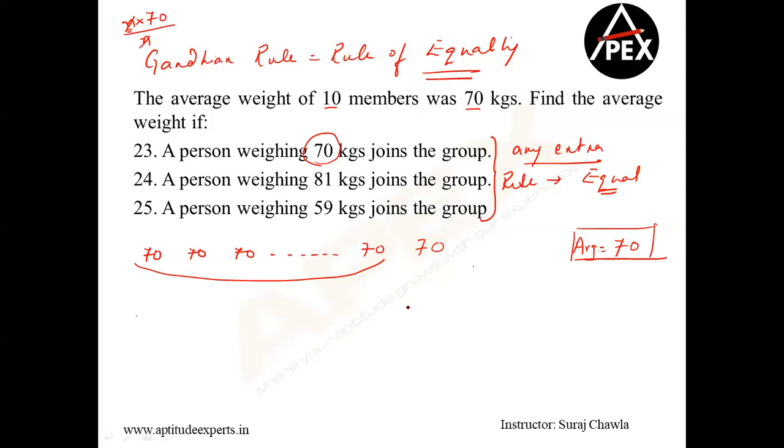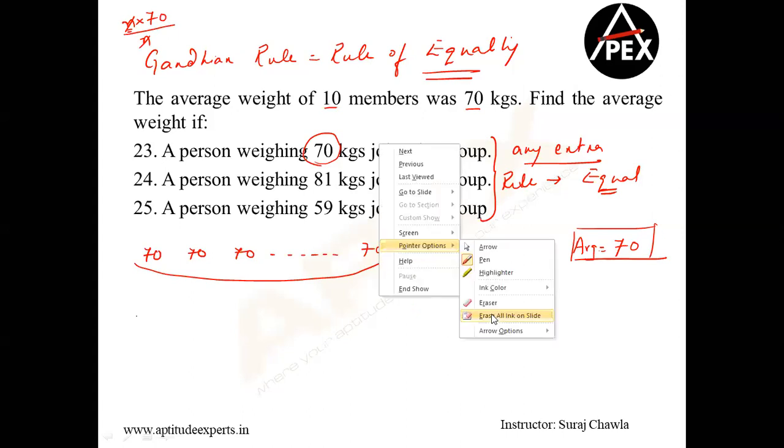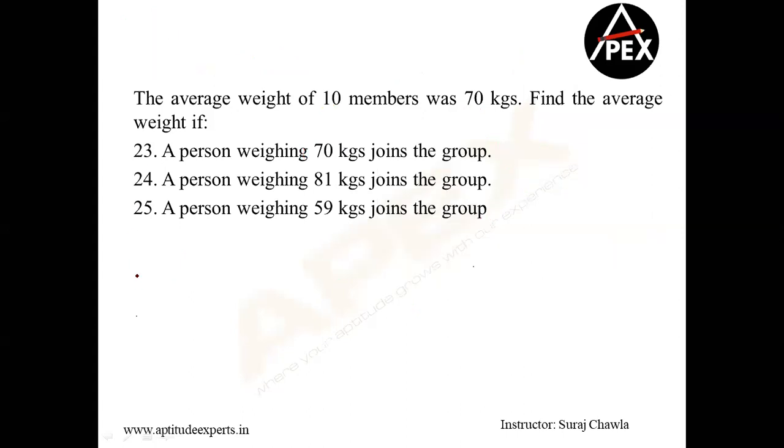Clear? This was the first example. Now let's look at the second example here. Now the game is pretty clear. Try to understand the game. All of you are playing the game. Let's say I want to enter the game. Right? So one of you come and ask me, so how much did you bring? I say that I have brought 81 chocolates. Now, first things first, what will you do? You will say, sir, take 70 inside the class. Keep the extra outside. We will distribute equally.